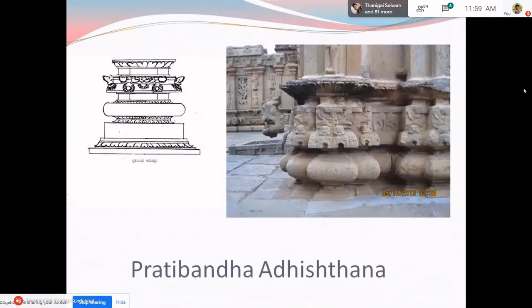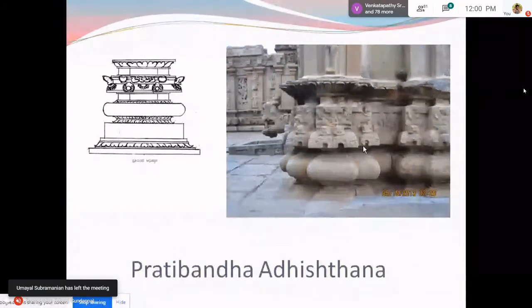Above kumuda, what we see here is the prati part decorated in a very elaborate manner. So that adhisthana which possesses a highly decorated prati, in the picture, can you see this? Is it visible? So this part is highly ornate. The one which has an ornate prati is what is called pratibandha adhisthana.